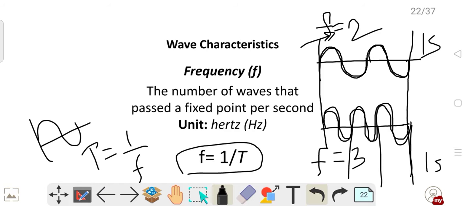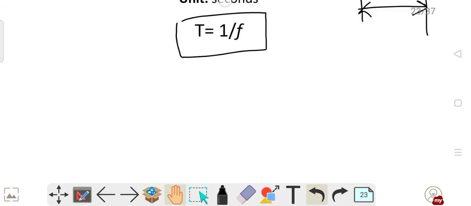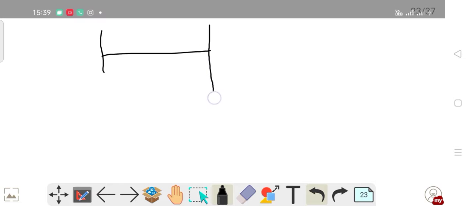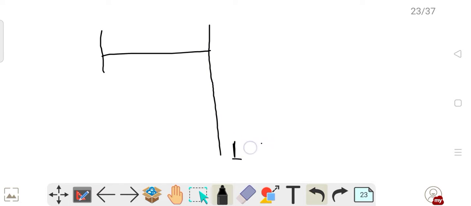Let us see. You see, I will explain you in a very nice way so that you will never confuse here. You see, I am saying that suppose I am measuring a particular thing for 1 second. I am measuring two waves for 1 second.